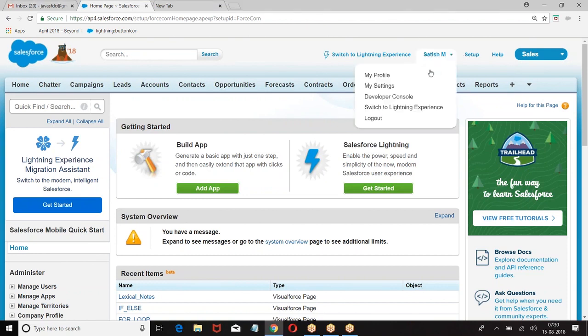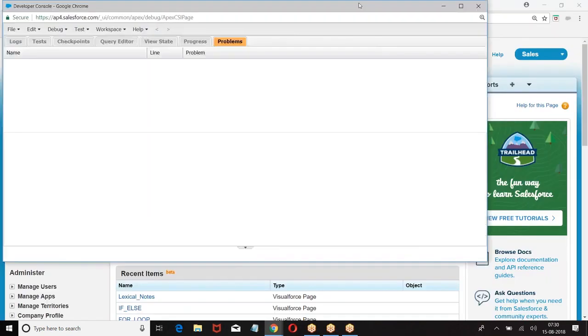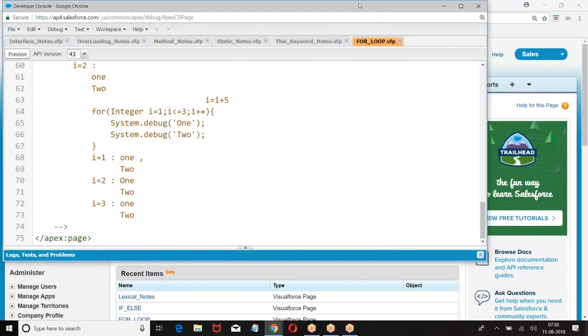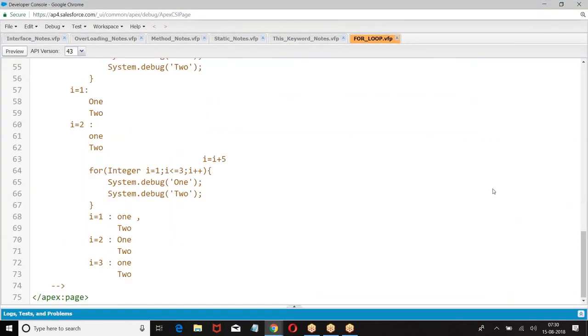Let us see the first one. The first question is, can every class be inherited? Is every class eligible for inheritance? If you want to inherit any Apex class, the class should be defined as virtual. Only those classes which are defined as virtual can be inherited. So if you want an Apex class to be inherited, it has to be a virtual class.